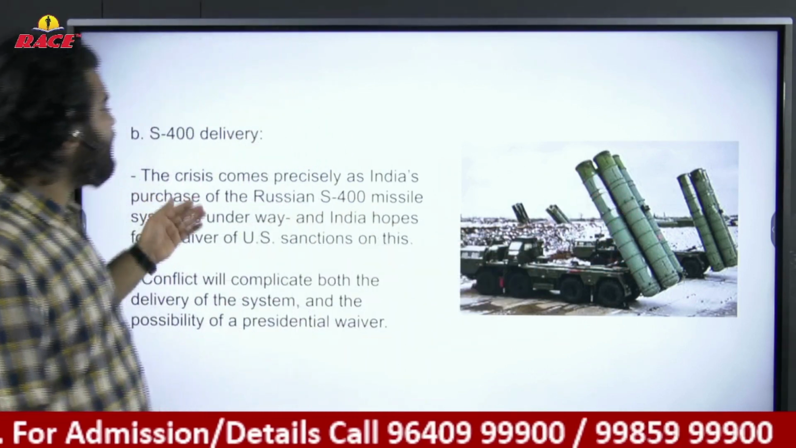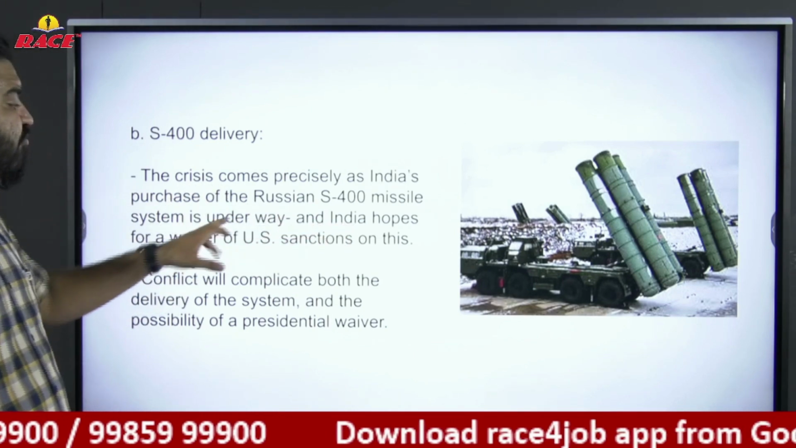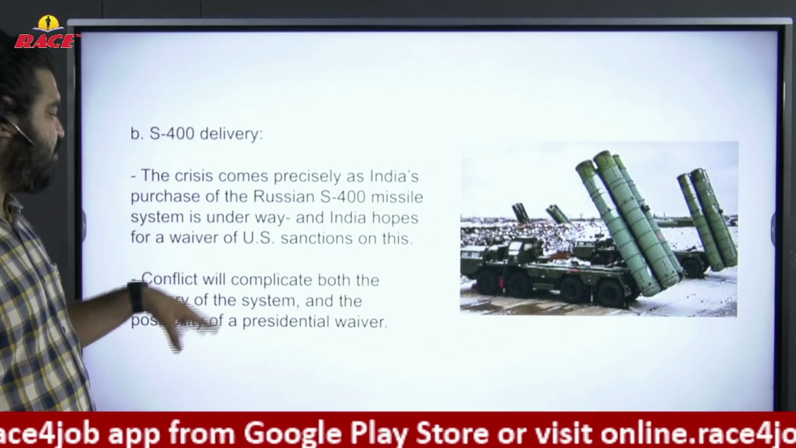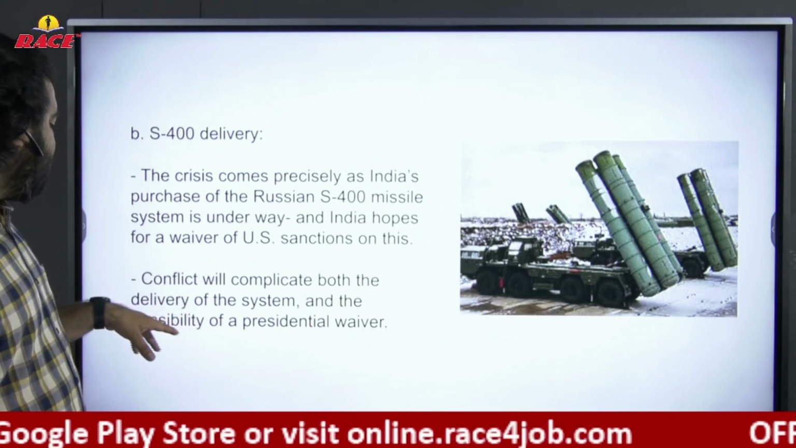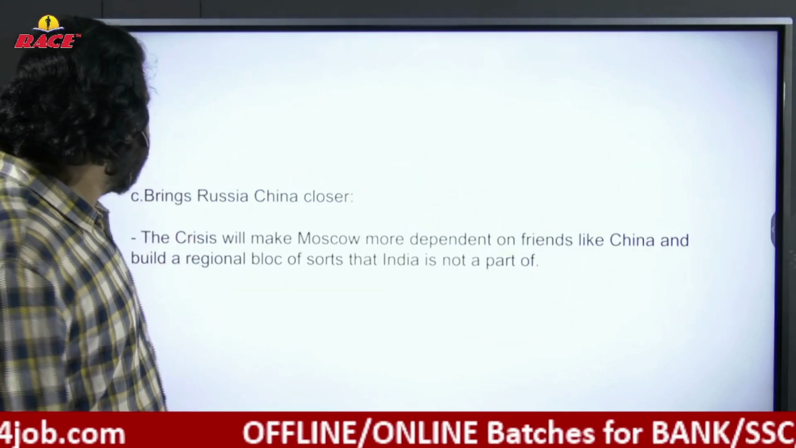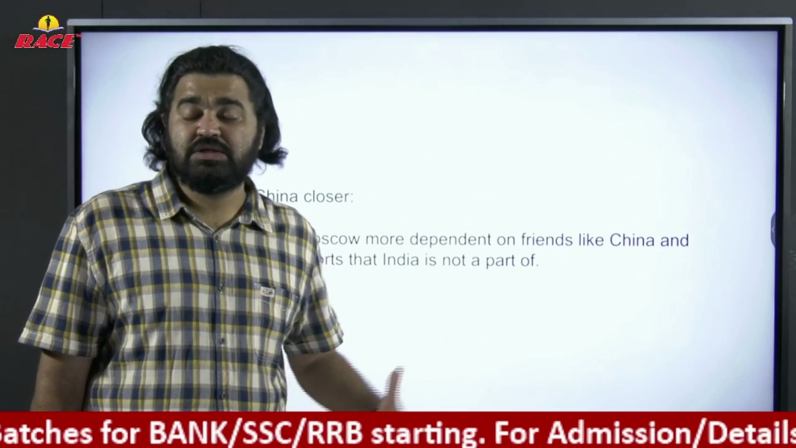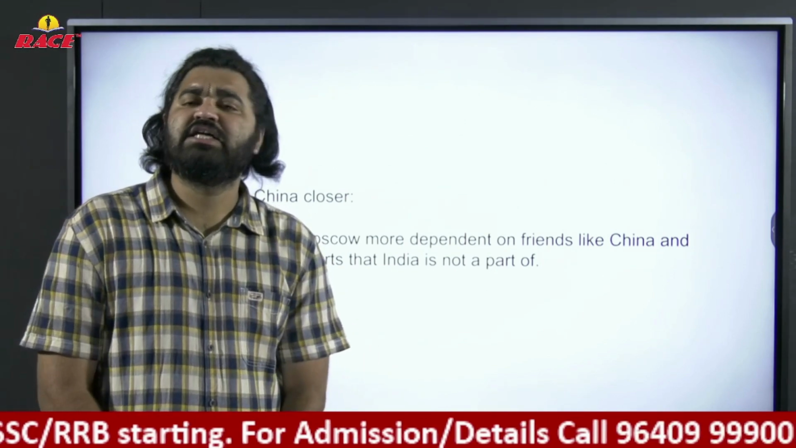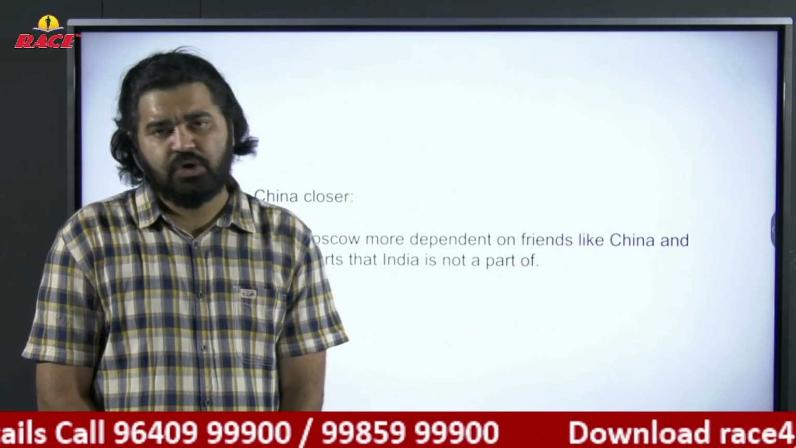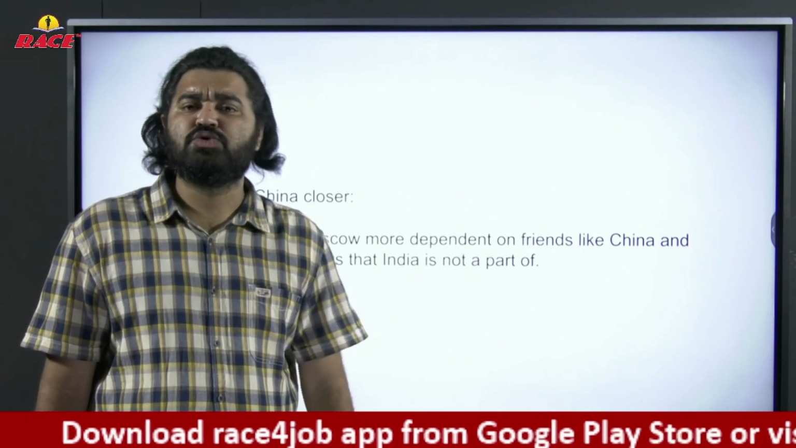See, the crisis comes precisely as India's purchase of the Russian S-400 missile system is underway, not yet delivered, and India hopes for a waiver of the US sanctions on this. The conflict will complicate both the delivery of the system and the possibility of a waiver, and brings Russia and China closer. Now, both these communist governments are coming closer. China has already made positive statements towards Russia because of their communist ideology. So again, these two superpowers are coming closer.